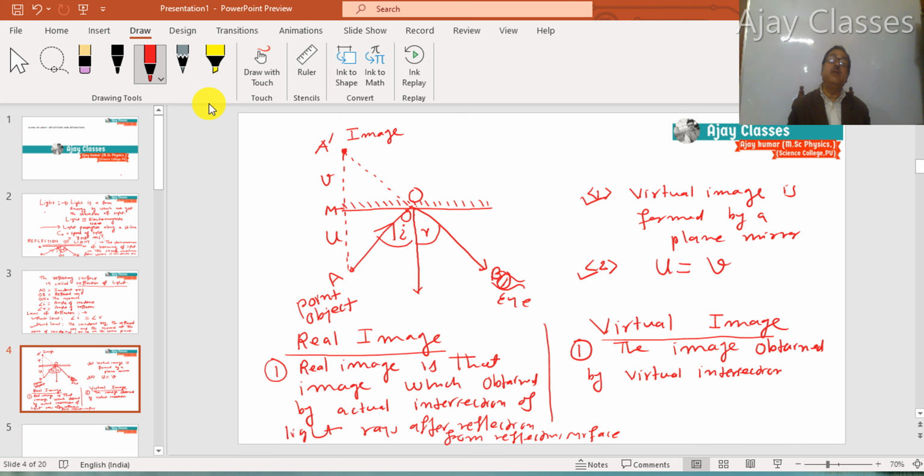In the case of the plane mirror, we have shown here that A dash is the point of virtual intersection of the rays, which makes the virtual image. So that image which is obtained by virtual intersection of light rays after reflection from the surface is the virtual image.